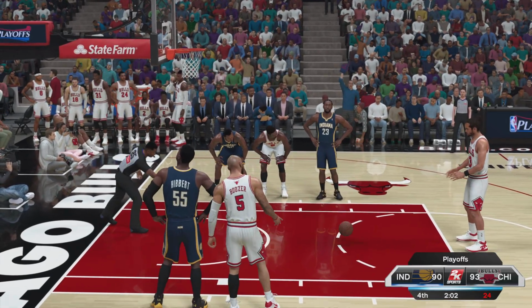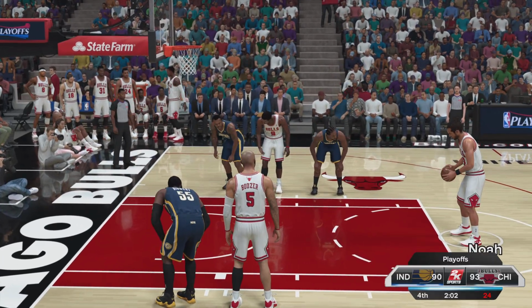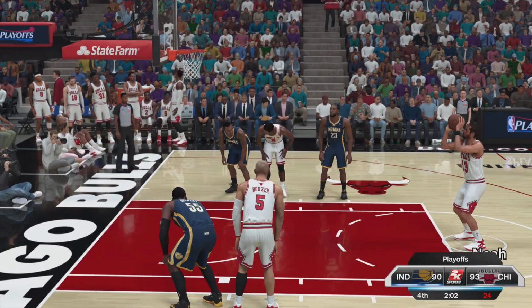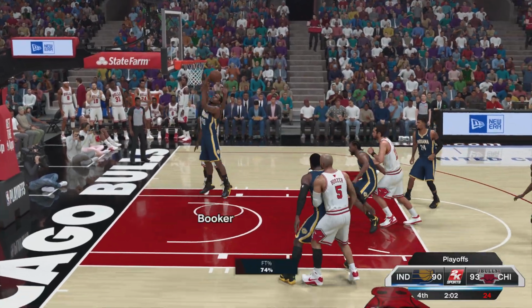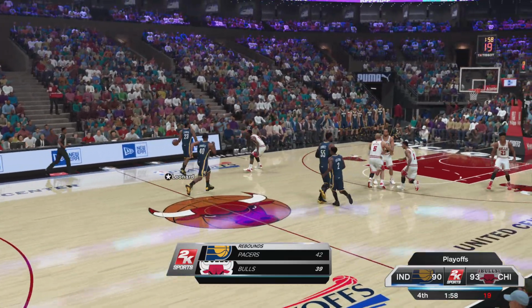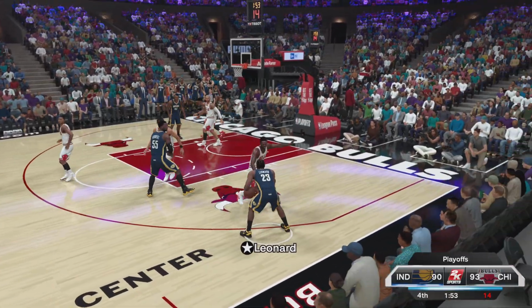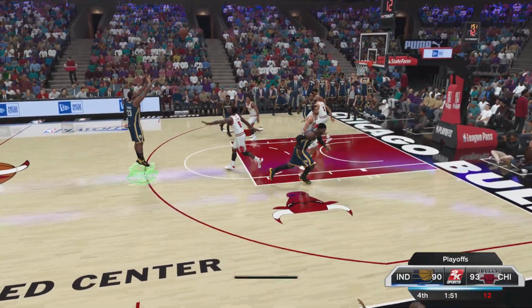Why did Boris hit a free throw? Yeah, it's more realistic. It's 100% more realistic. Kawhi!